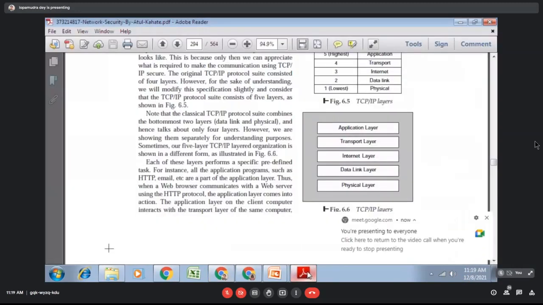The most important layer in cryptography is the application layer, because all application programs like HTTP, SMTP, and POP3 lie inside the application layer.